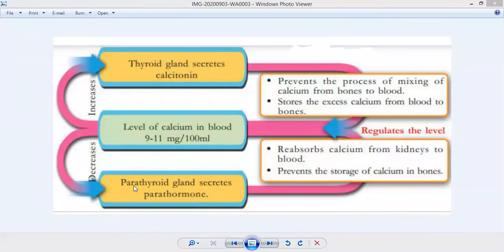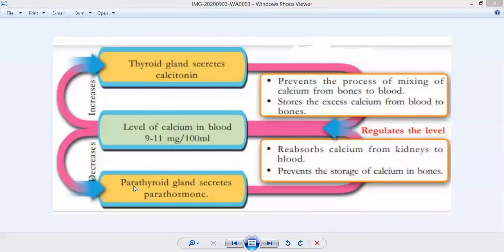Another is the parathyroid gland. We have told that the thyroid gland produces two hormones, that is thyroxine and calcitonin. Calcitonin function and parathormone function are antagonistic. So what is parathormone? Parathormone is the hormone produced by the parathyroid gland. Behind the thyroid gland, the parathyroid gland is present, and it produces the hormone parathormone.